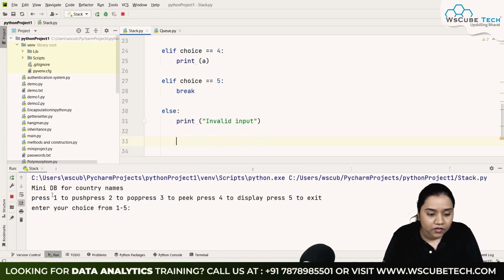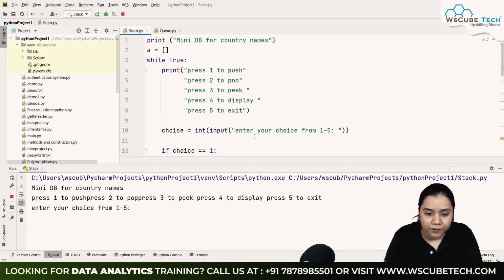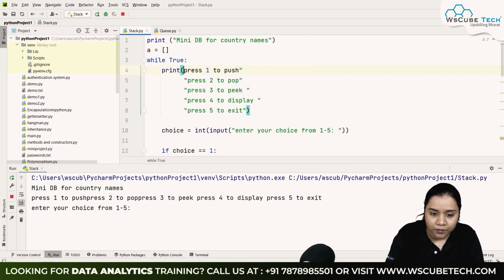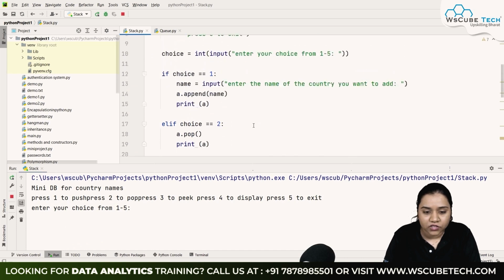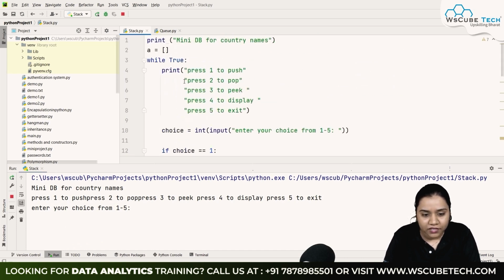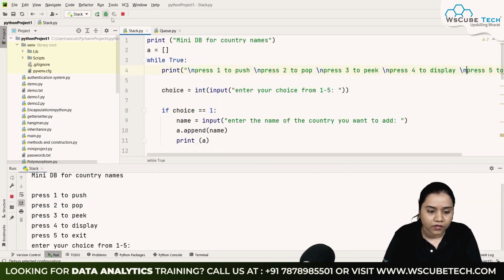It says MiniDB for country name. Press 1 to push. Press 2. Okay, what we will be doing, I'll be putting it inside the triple quotations and remove these quotations from here. So now if I run it, okay, after running it's coming in one line. So what I'll do, I'll put a backslash and n over here in front of each line. And now if we run it, we get it in this way. MiniDB for country names. Press 1 to push, 2 to pop, 3 to peek, 4 to display, 5 to exit.